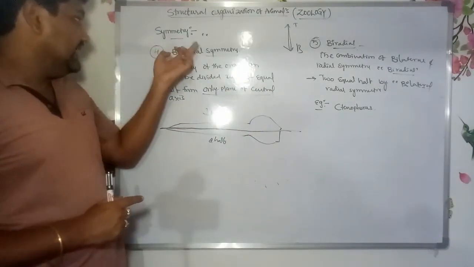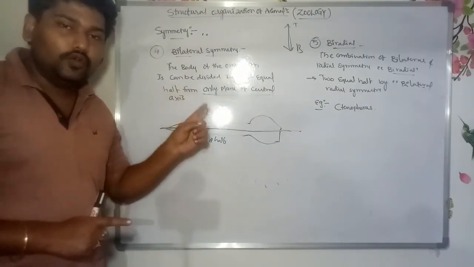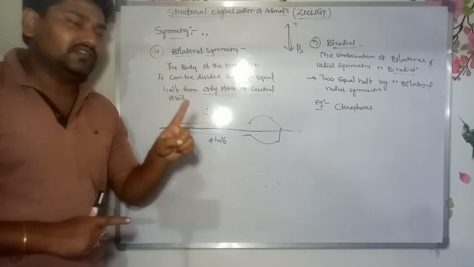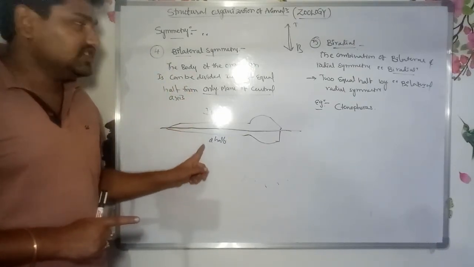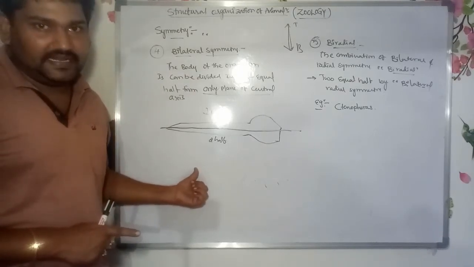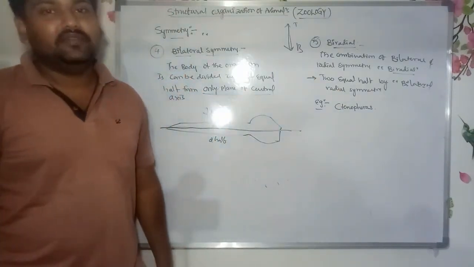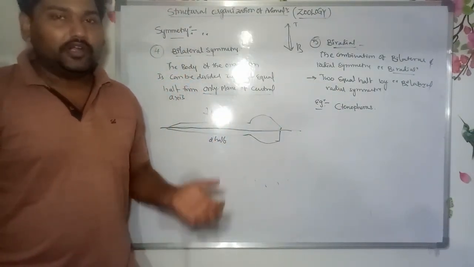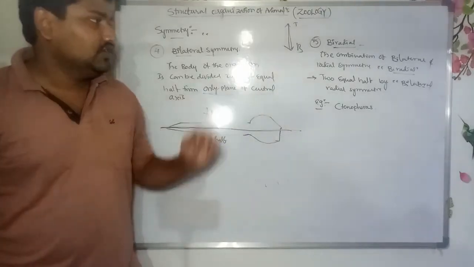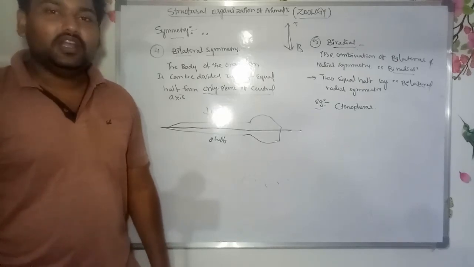Next one, bilateral symmetry: the body of the organism can be divided into two equal halves along only one plane of the central axis, not any plane. That is known as bilateral symmetry. Example, Planaria in Platyhelminthes. Biradial symmetry is the combination of bilateral and radial symmetry. The body can be divided into two equal halves by passing through two symmetries. Example, Ctenophora.